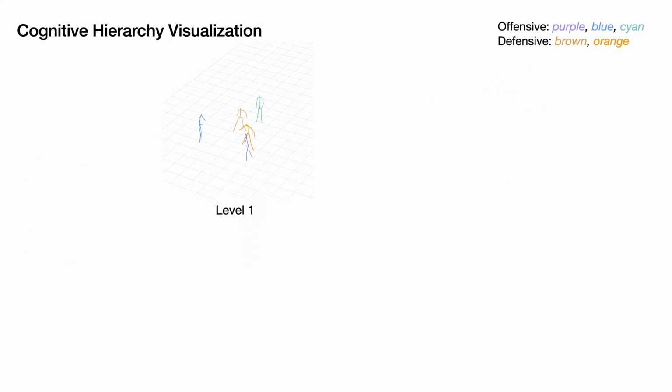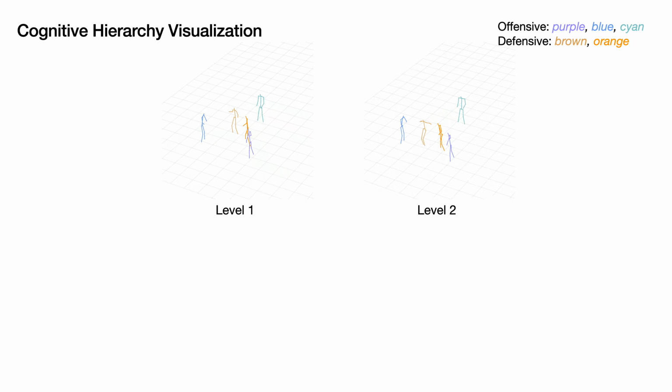Furthermore, we visualize the actions produced by the intermediate policy networks to interpret the recursive decision-making process. At level 1, player Purple makes a passing move towards player Blue based on the historical motion trend. Accordingly, on the second level, player Brown generates the stealing action and causes a defense gap between player Blue and Cyan.